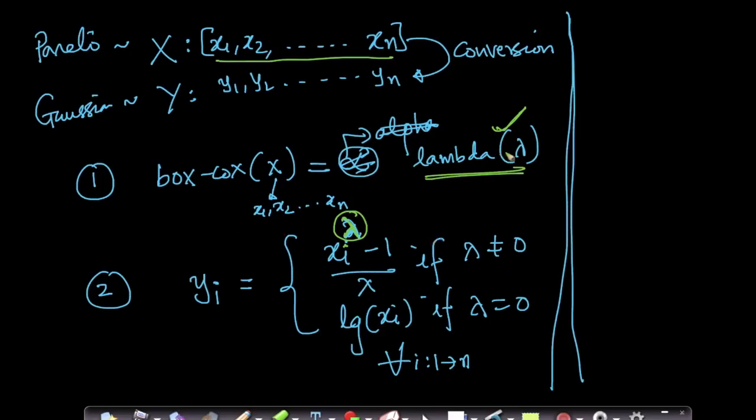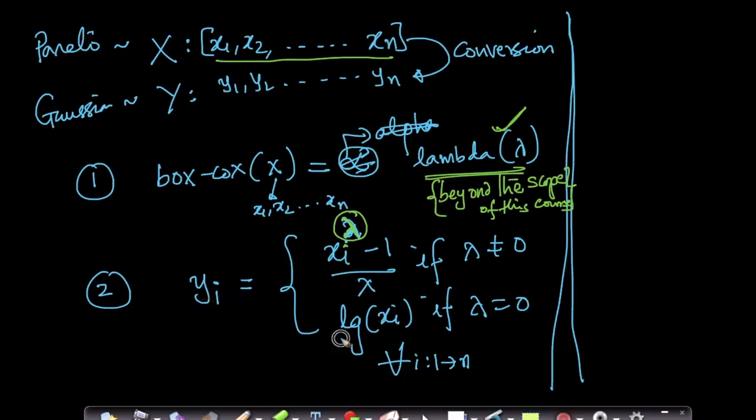Now the question is, how did we come to this lambda? That is beyond the scope of this class. How lambda is computed is beyond the scope of this course. It's slightly mathematically intense, so I'll skip it. For those of you who are interested, Wikipedia has very good references on how this lambda is to be computed. People who are coming from mathematics and physics backgrounds will be able to understand some of this. If you're a classical computer science person, we don't learn a sufficient amount of math for this. Okay, so now we know how to convert each of my xi's to yi's.